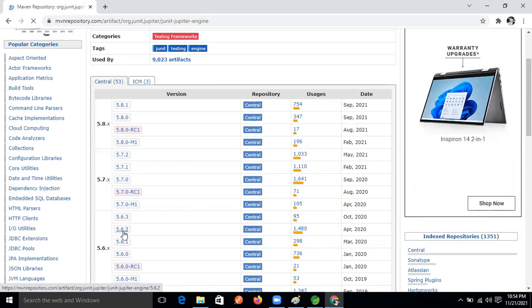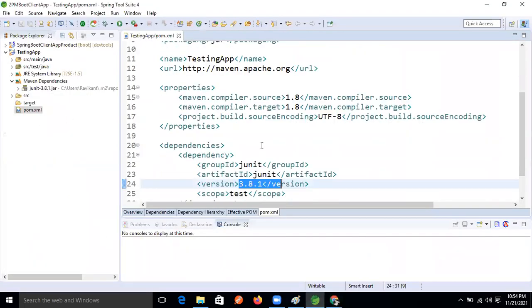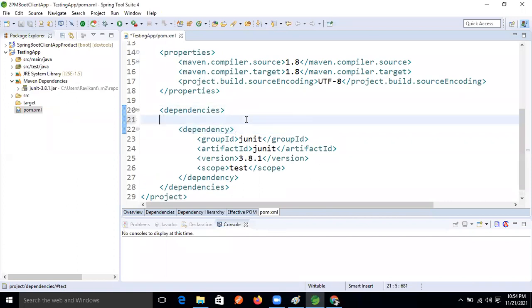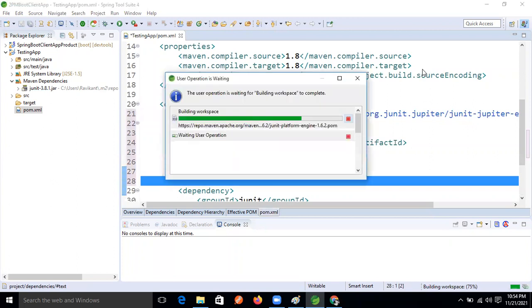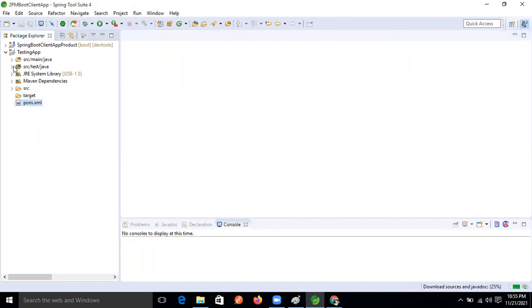Okay, let's copy the lower version itself only. Okay, fine, I'm copying this one and putting it inside that pom.xml. Okay, fine now, guys. Delete it.